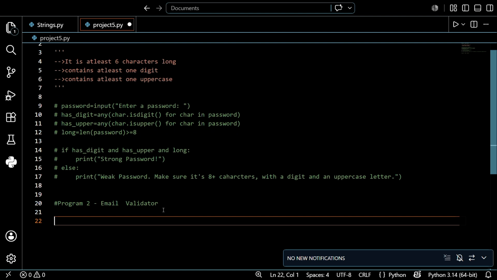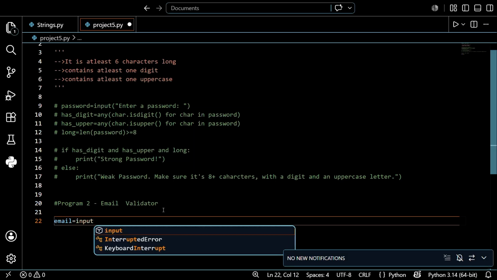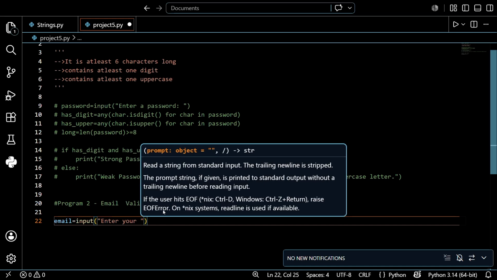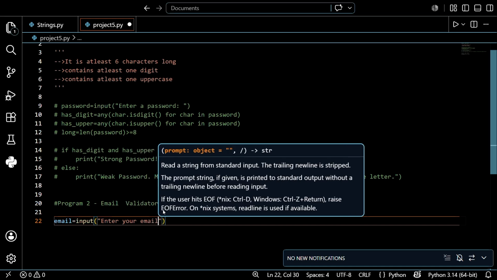Before that, just create an input: email equals input of "Enter your email".